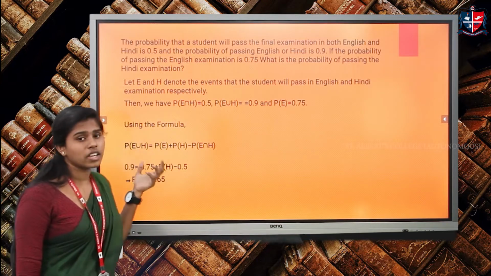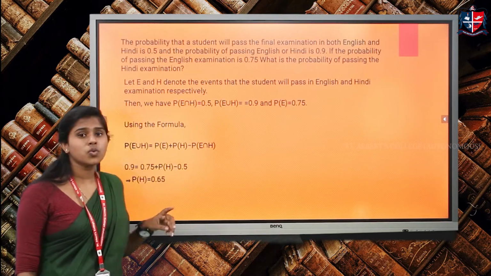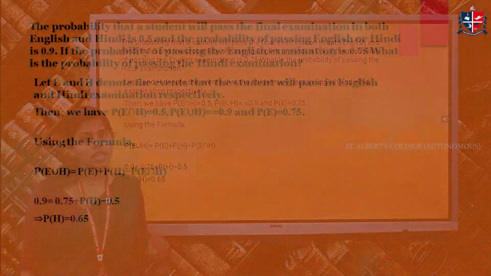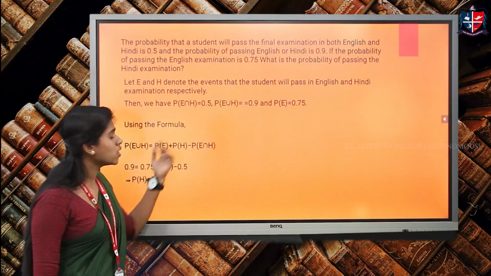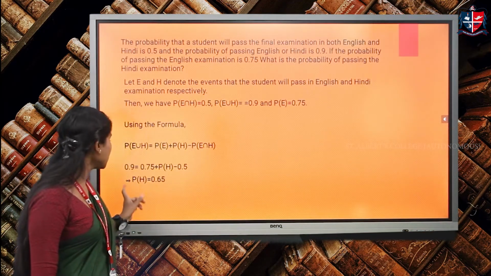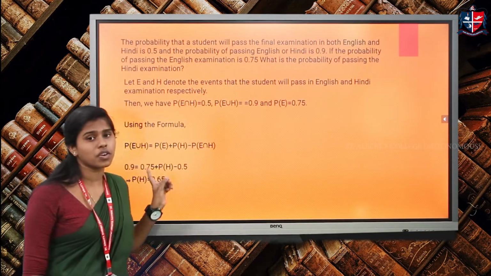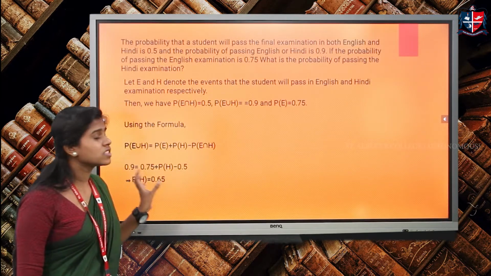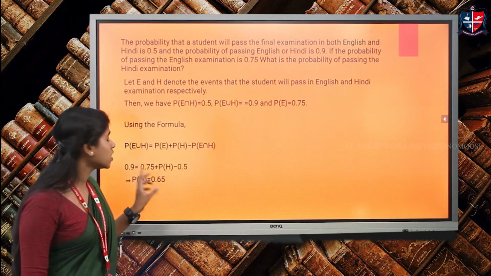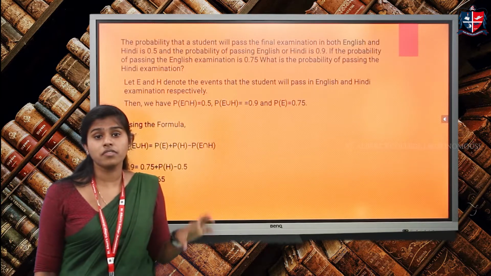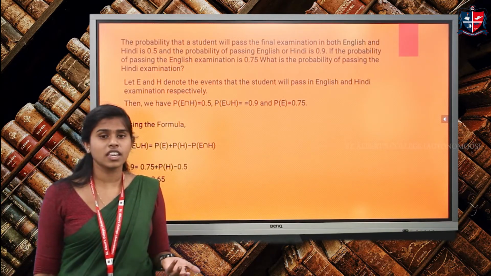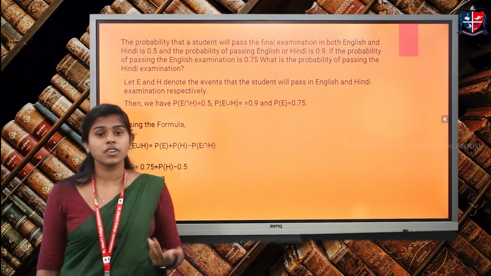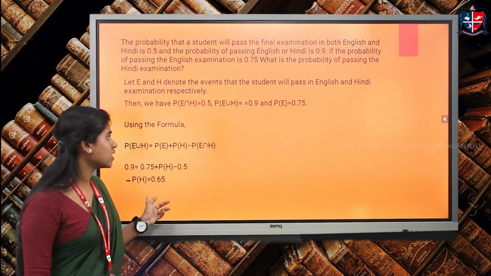So we are going to apply the formula: P of E union H is equal to P of E plus P of H minus P of E intersection H. By substituting the values in this formula, we get P of H is equal to 0.65. This implies that the student has a 0.65 chance, or otherwise we can say a 65% chance, to pass the Hindi examination.